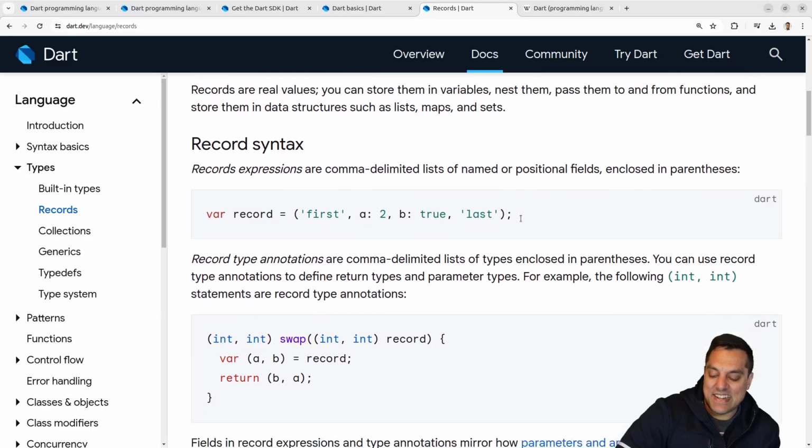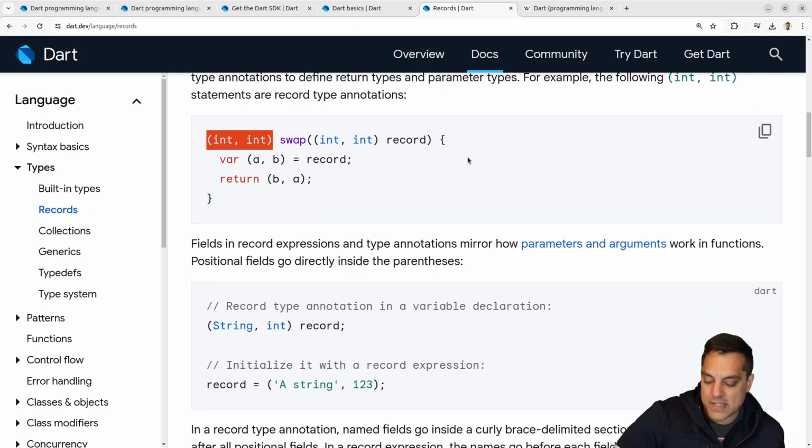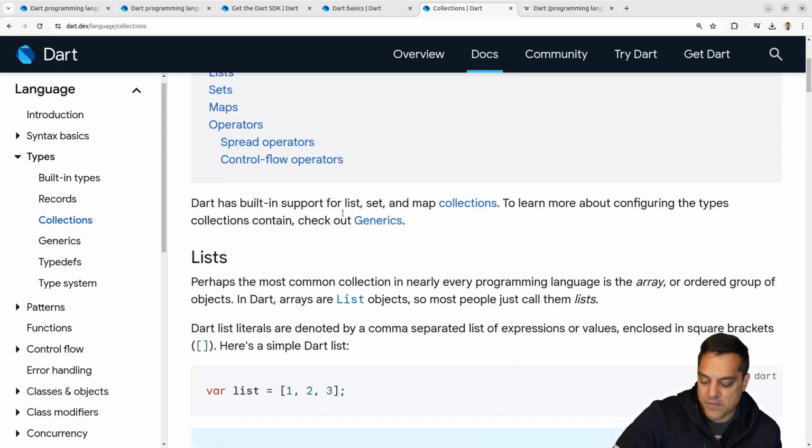Okay, here's the syntax. I guess you could name their parameters. And you can just use them here to return multiple values. Okay, so that's pretty nice here. So it's basically, I don't want to call it a tuple, I don't want to call it a struct. I'm just going to call it a record because that's the Dart way. But maybe that's the right way to think about them, which is neat here.